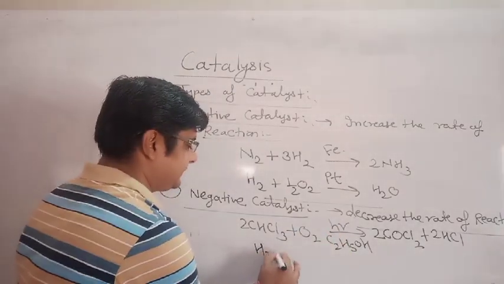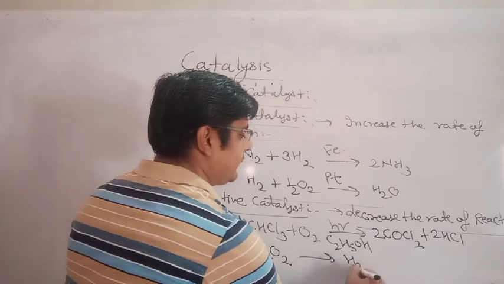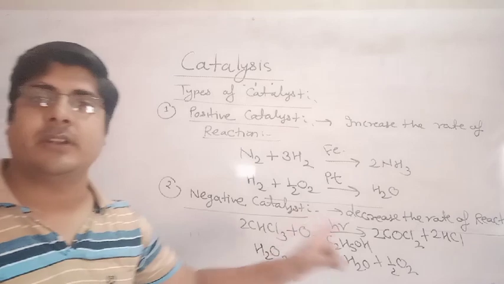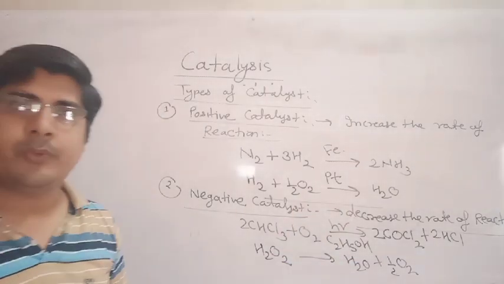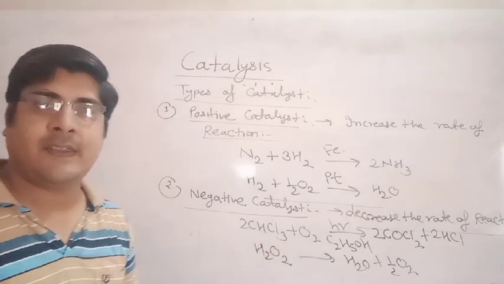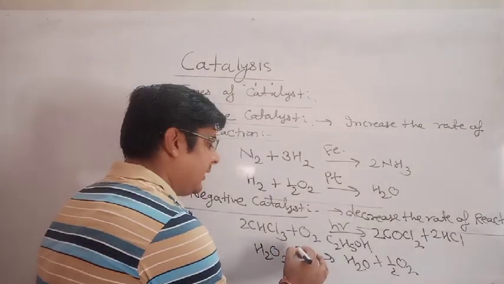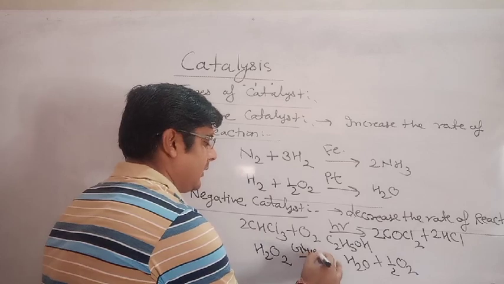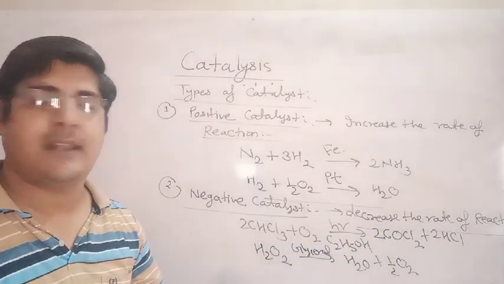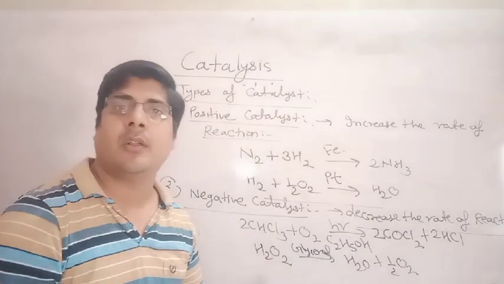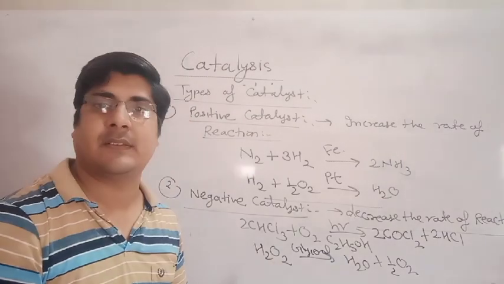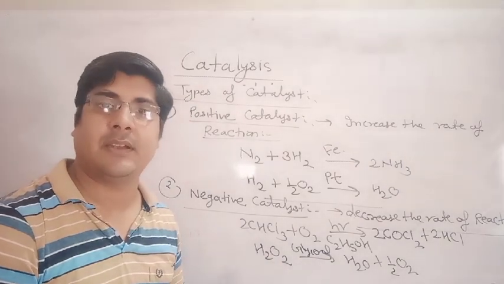Hydrogen peroxide converts into water, and it will be spoiled when it converts into water. So you will have to decrease the rate of this reaction. For this you will have to mix here glycerol. Glycerol decreases the rate of this reaction, and the reaction will happen for more years.